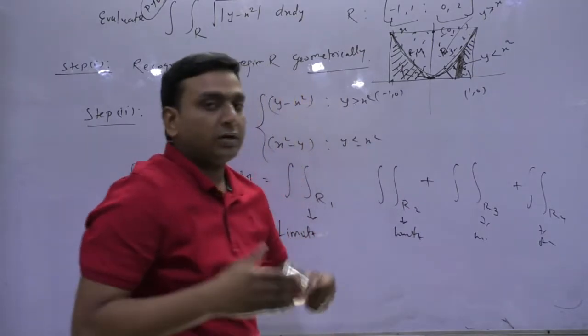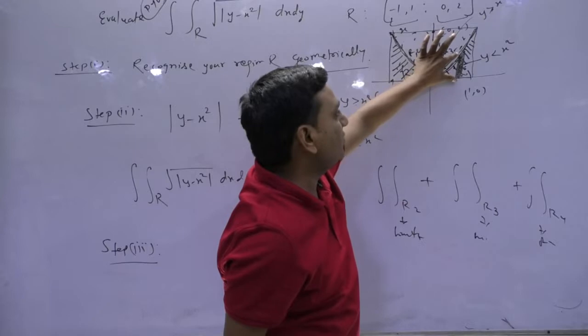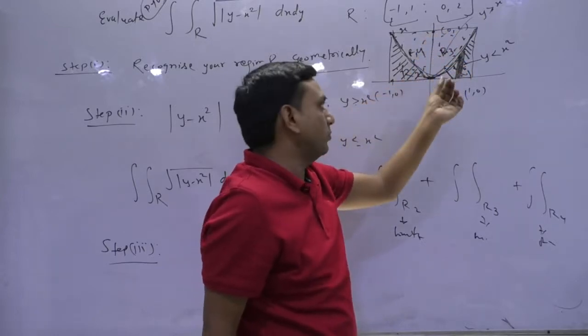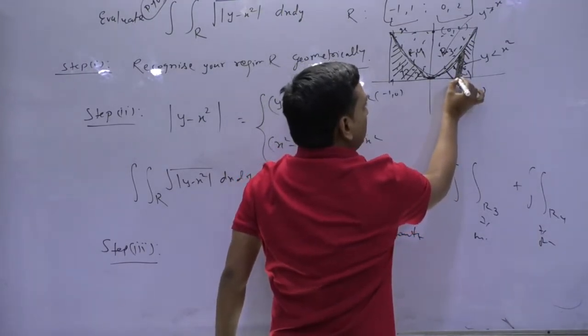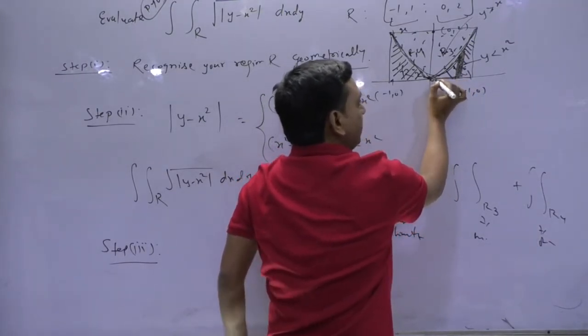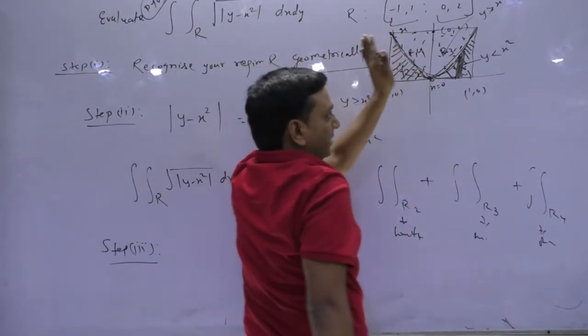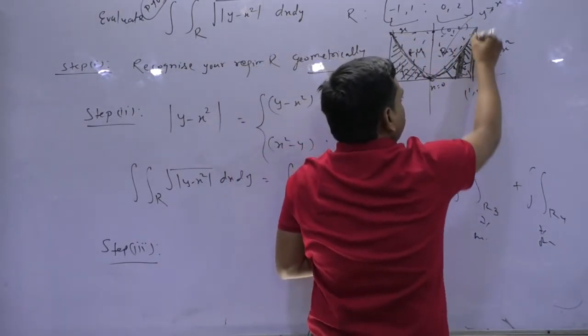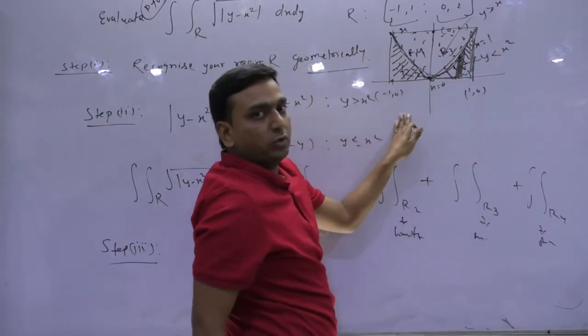For the region, I took a rectangular strip of very small width. Now if I move this strip towards the last point here, at here x is 0. At the end point, at this line, when this strip moves to this, we will have x equals 1.